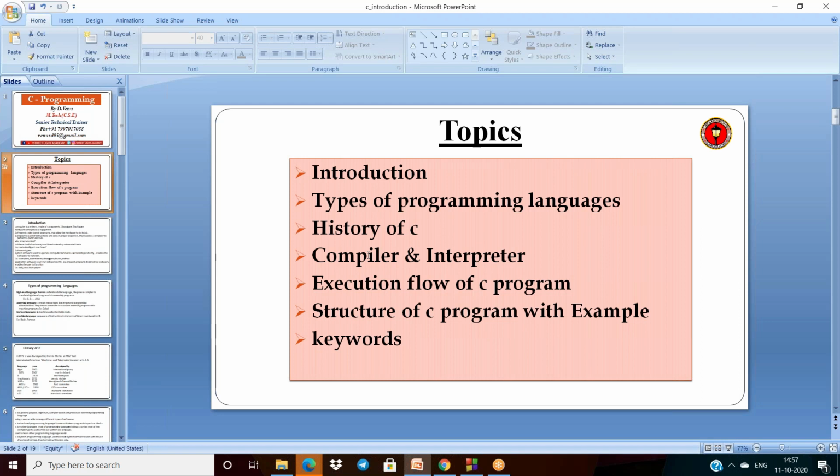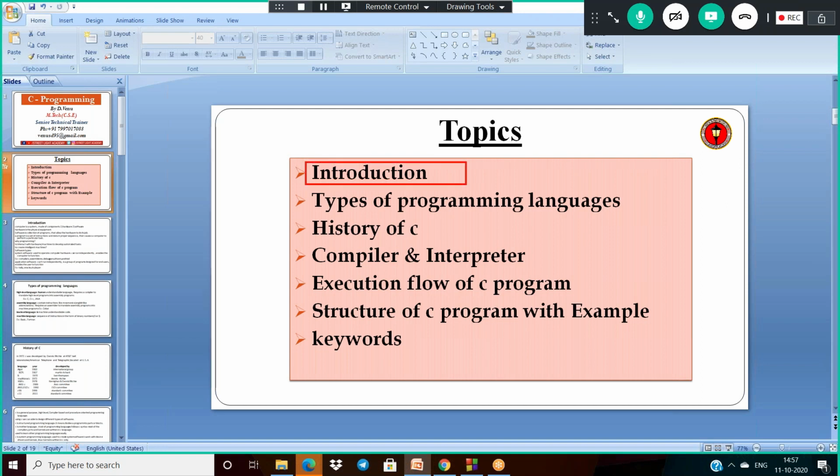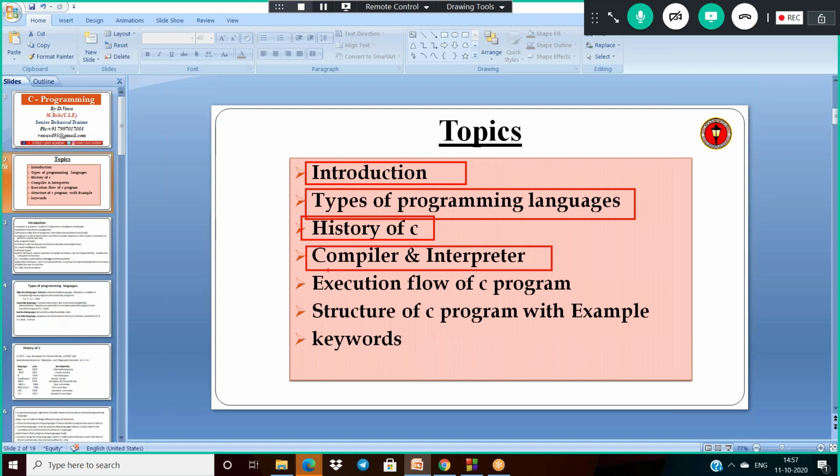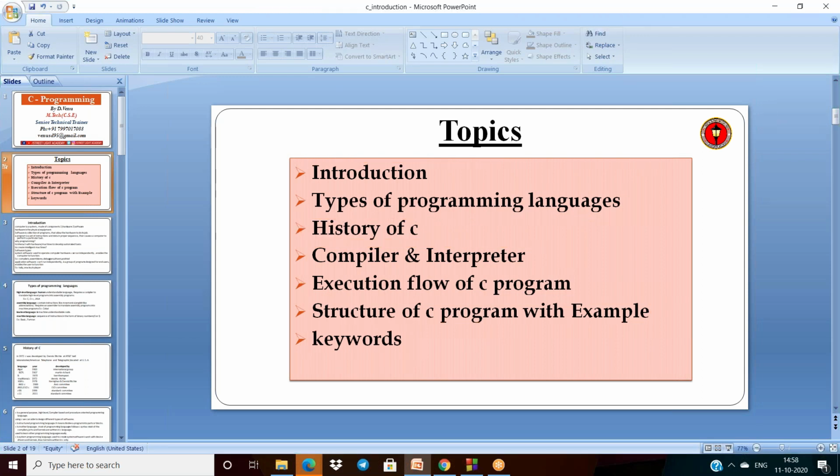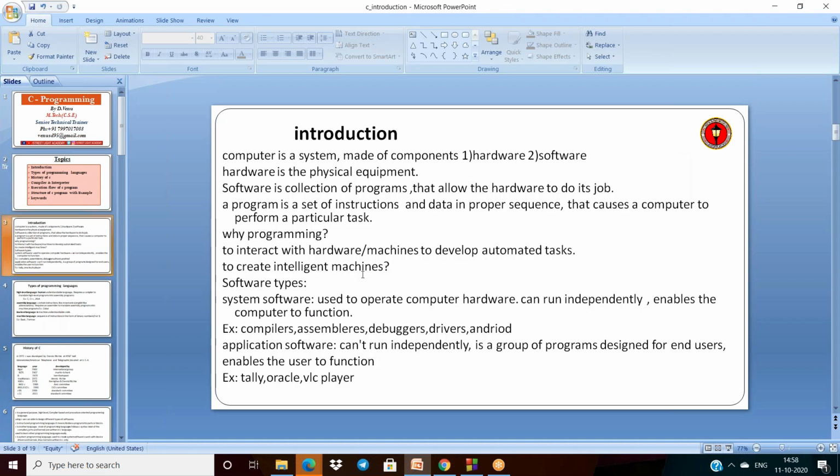The first one is introduction about C language, and the second one is what are the various types of programming language, and the history of C, the compiler, interpreter, the differences of a compiler and interpreter, execution flow of C program, and the structure of C programs with example keywords. These are the topics we are going to discuss. So coming to the first slide, it is about introduction.